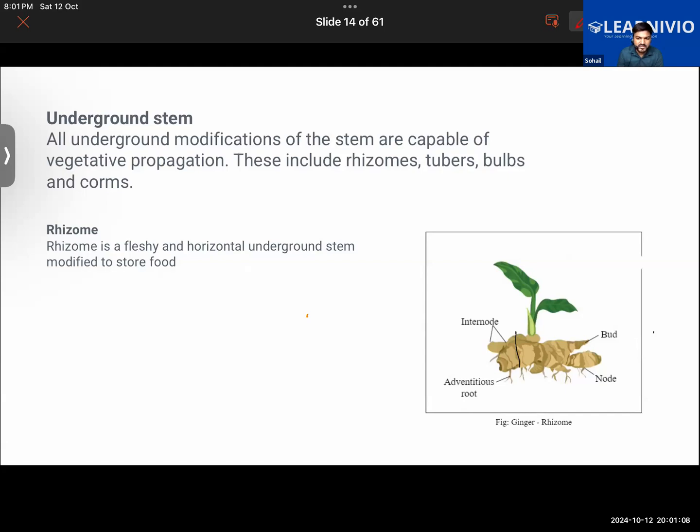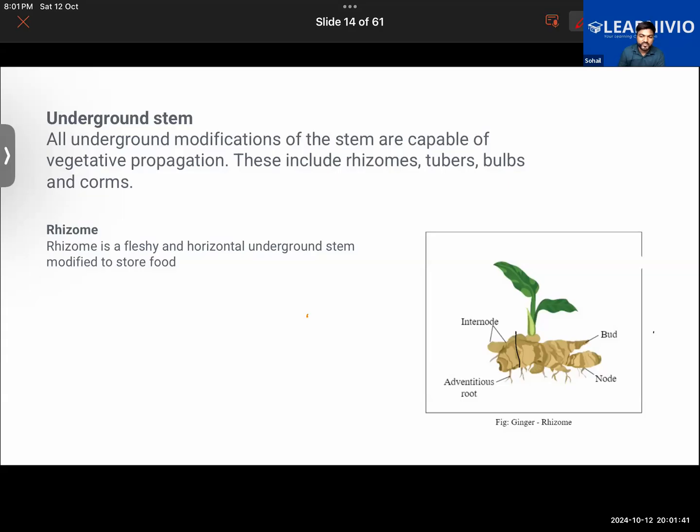Basically, when we look at the stem, the function of the stem is to transport the water and minerals throughout the body of the plant. That's what the stem is meant for. It also acts as a pillar of the plant, in which all the branches are attached. But in some cases, stems can be modified, and they will be storing food, and they will be capable of doing reproduction. How do they do reproduction?